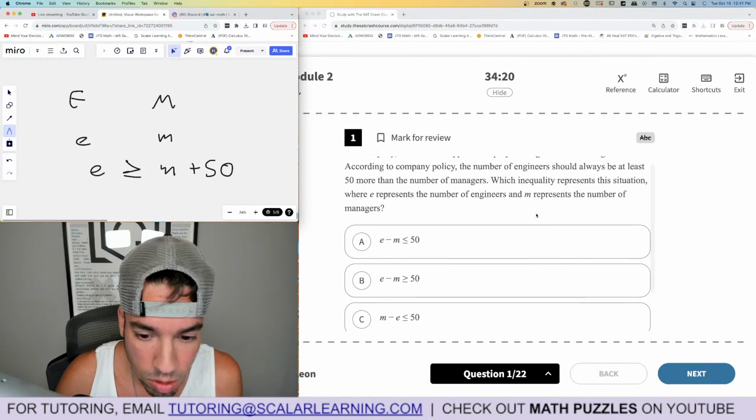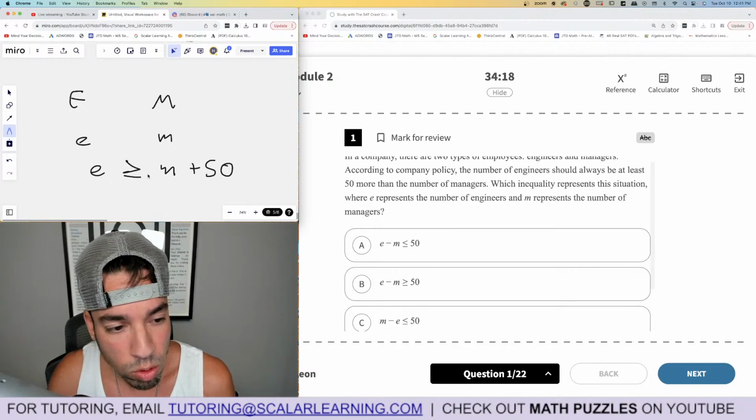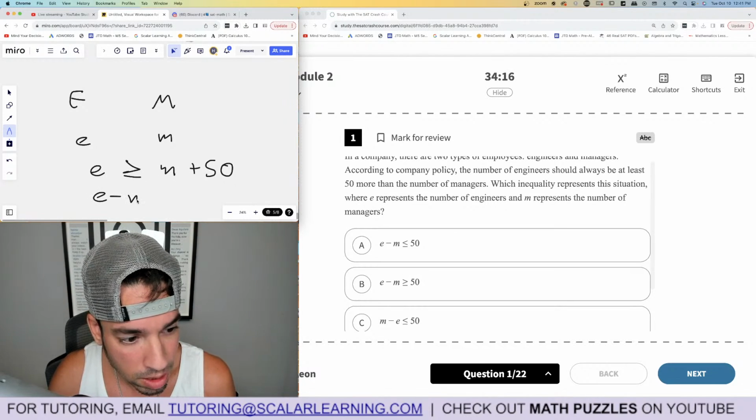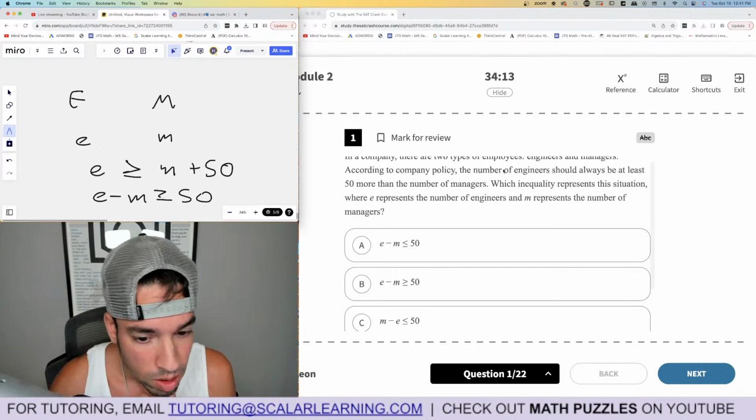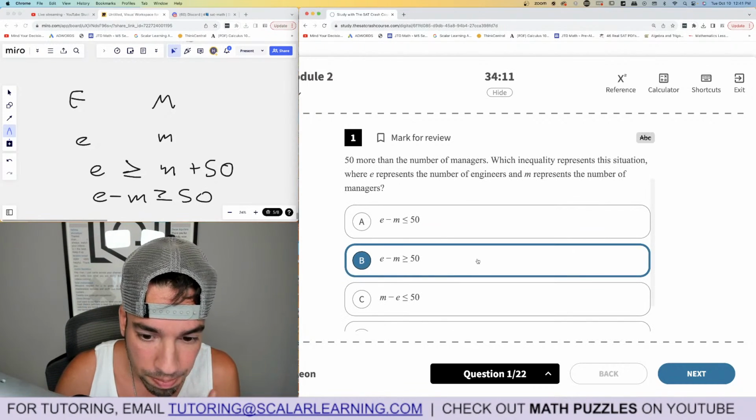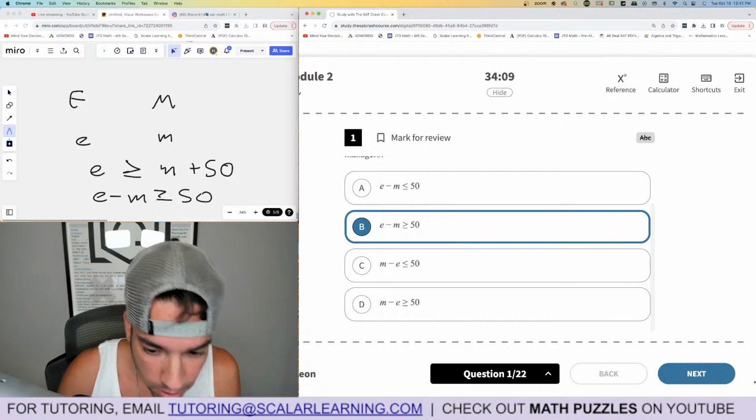Oh, wait. So they isolate the constants. All I'm going to do is subtract both sides by m. E minus m is greater than or equal to 50. And that is B. Double check. Yep, we're good to go.